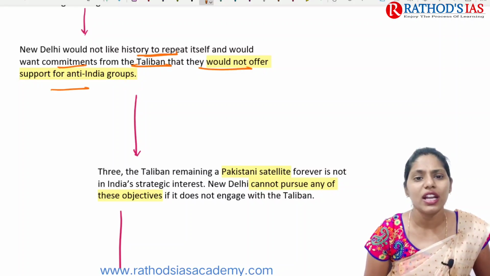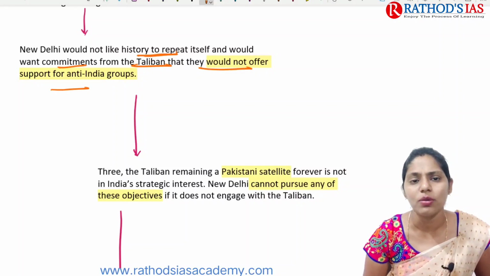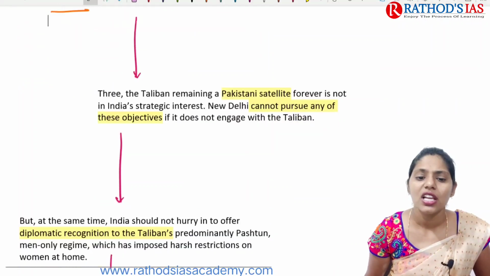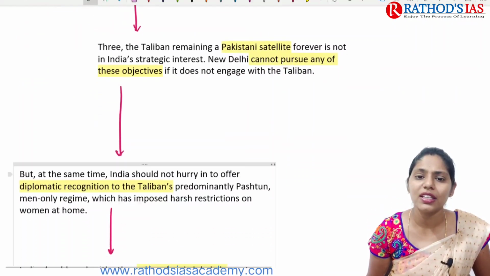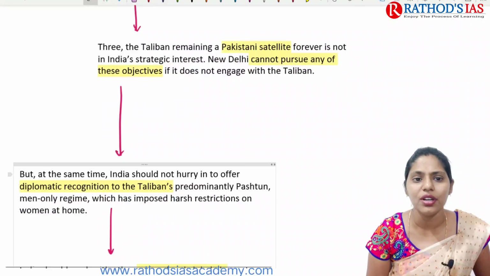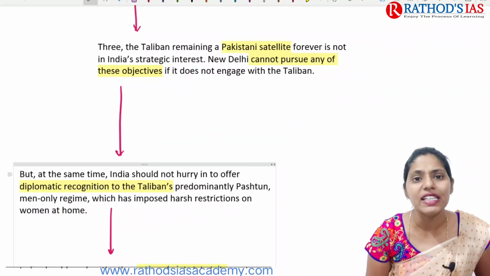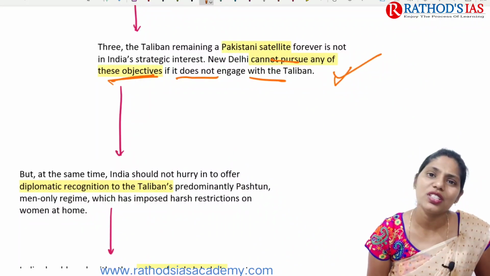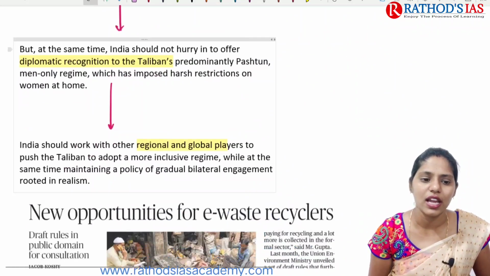So here we need a commitment that the Taliban will not be supporting these anti-Indian groups. And next, the third challenge here is the Taliban mainly remaining a Pakistani satellite forever, and it is not strategically in India's interest. So here New Delhi cannot pursue any of these objectives if it does not engage with the Taliban. Because of this, we are mainly going for talks with the Taliban.